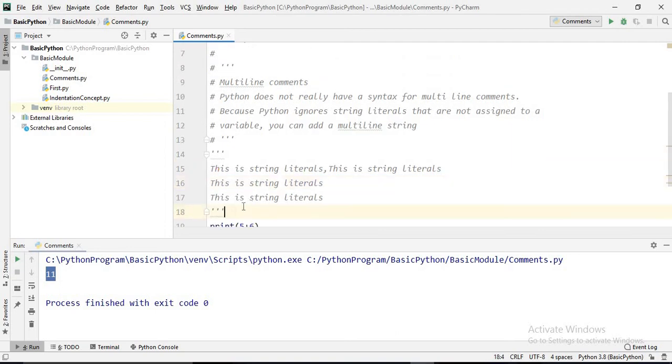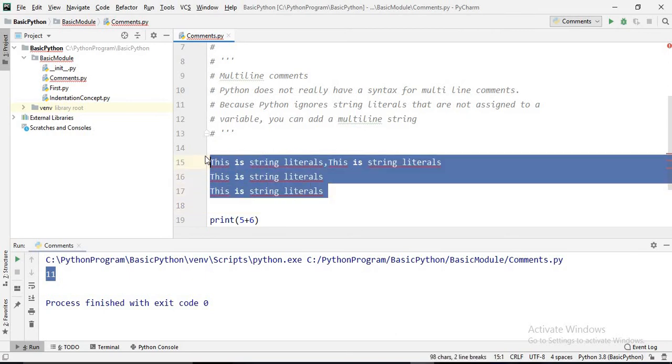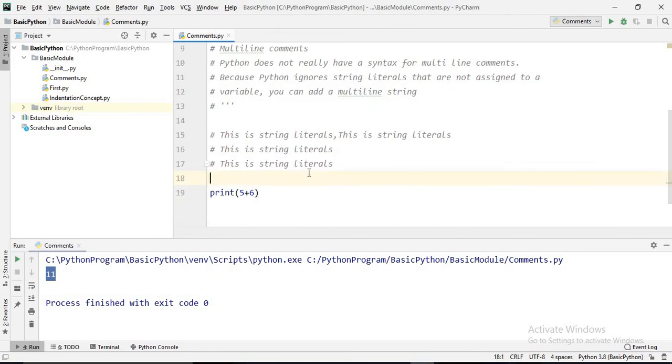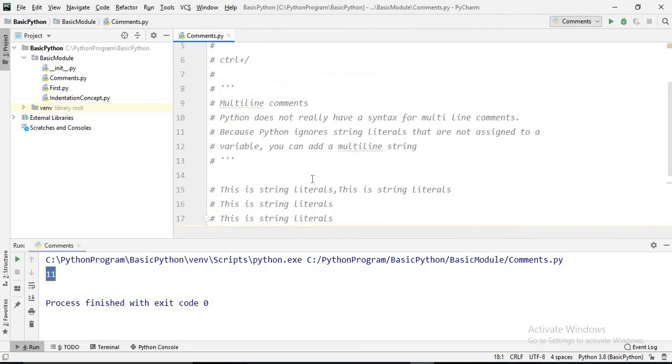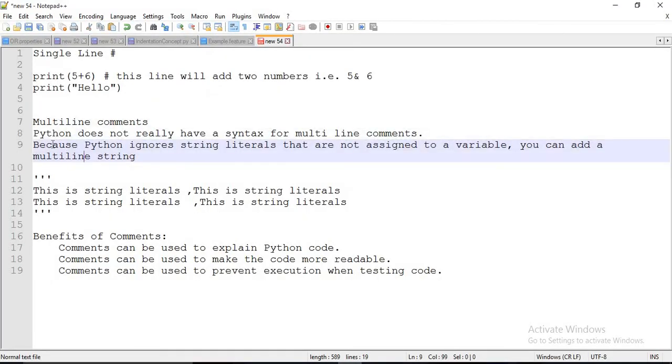The recommended way, if we want multi-line comments, is to just select the lines and press ctrl slash, so this will be a comment.